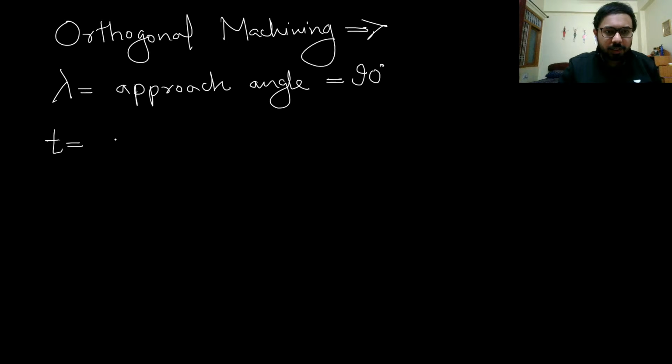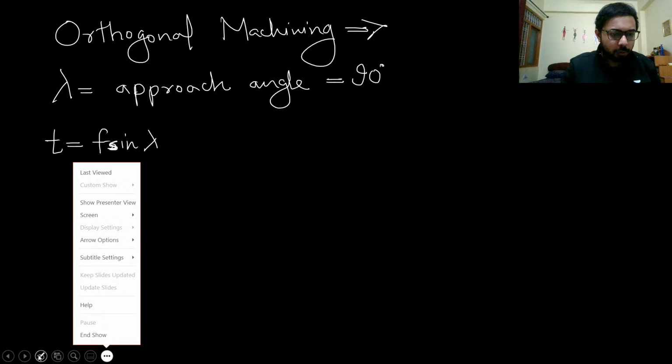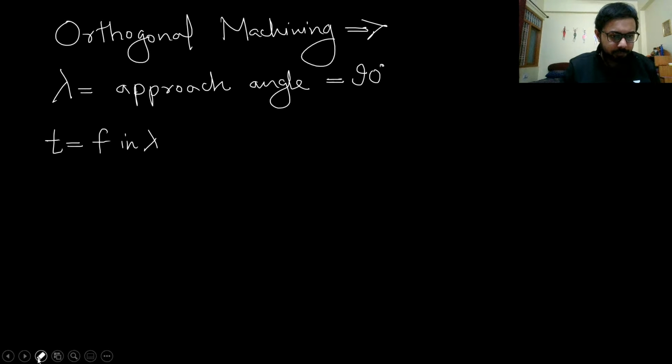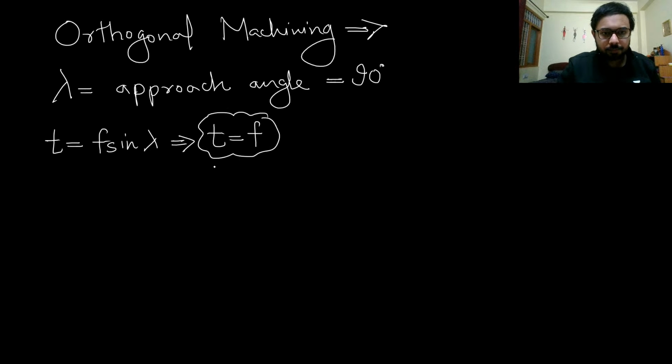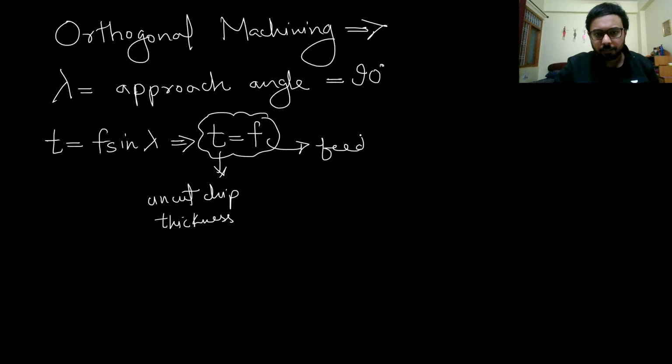So in the orthogonal machining condition, we have T is equal to F sine lambda. This is just the basic formula of T, and here lambda for orthogonal machining is 90 degrees, so T will be simply equal to F, which is feed. So T is the uncut chip thickness and F is feed.